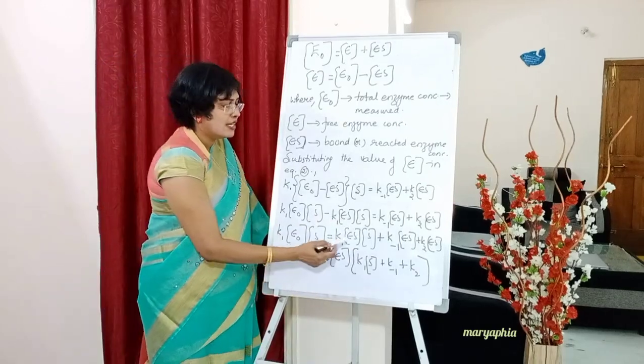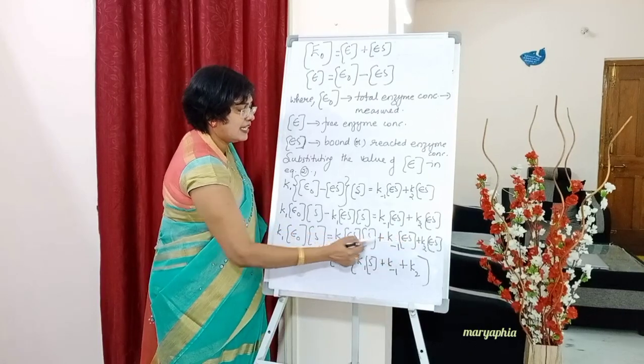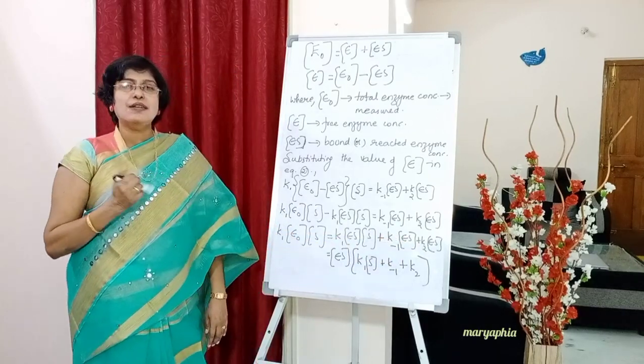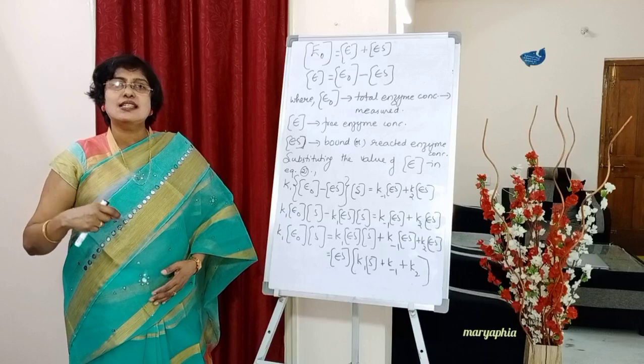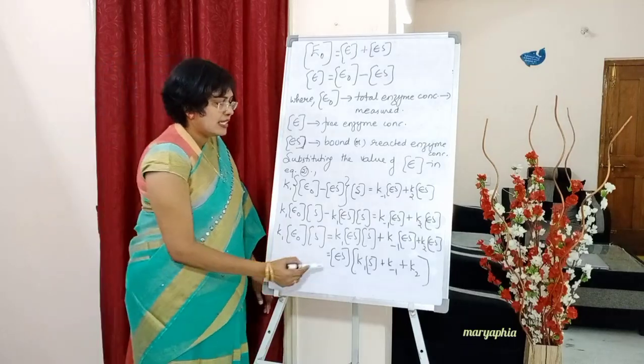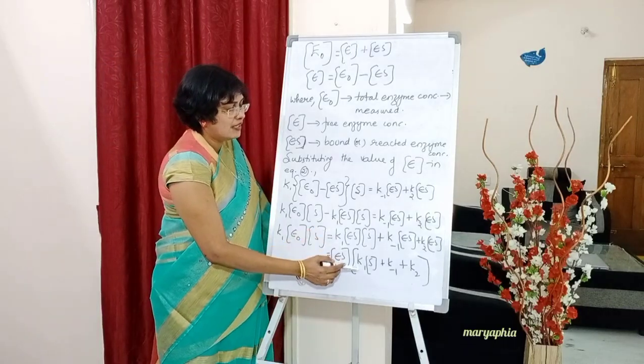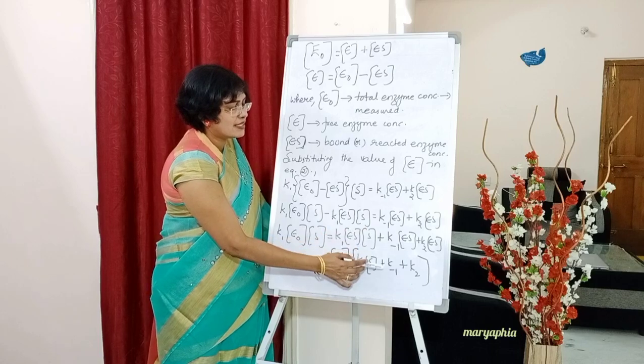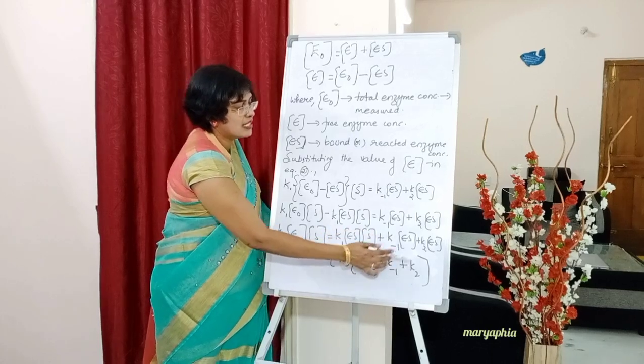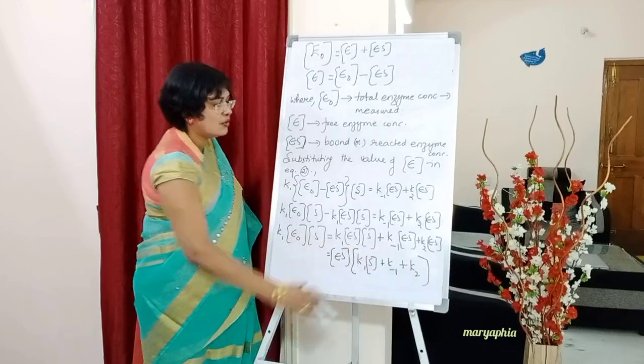Now look here students, in all the three parts there is ES. So what can we do? We can take ES concentration common out. So ES concentration into K1 into S concentration plus K minus 1 plus K2.